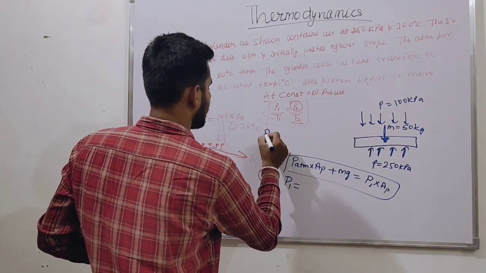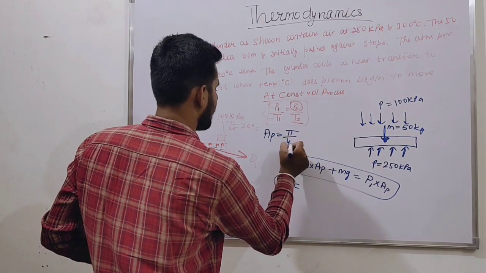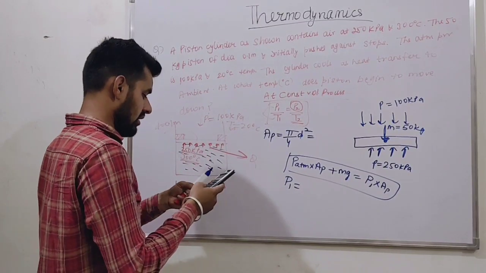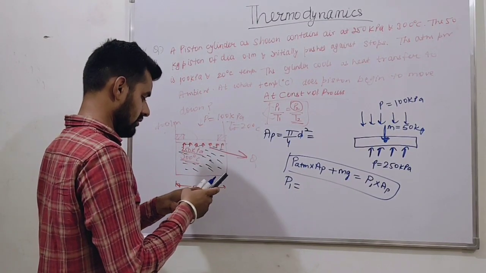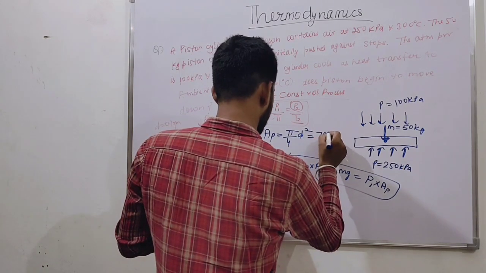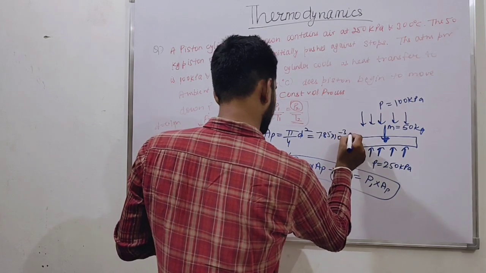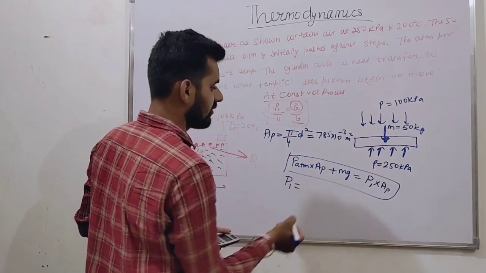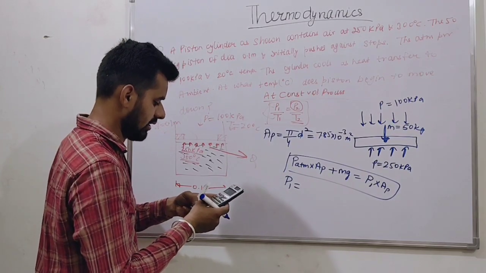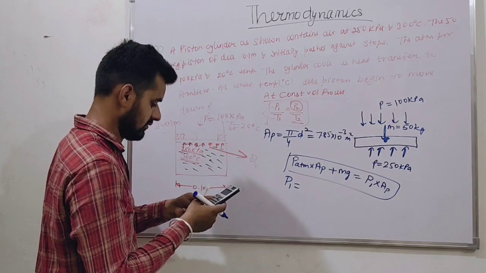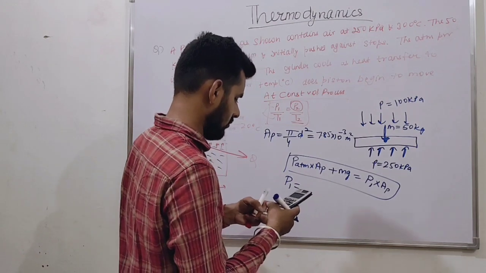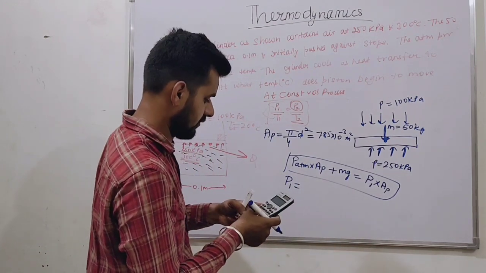We know the area of the piston. How can we find it? We have the diameter: pi by 4 d square is equal to how much? Let us use the calculator. Pi by 4 into 0.1 whole square is 7.85 into 10 to the power minus 3 meter square. Putting this in the equation, we will get the value of pressure: 100 kilopascal into 10 to the power minus 3 into 7.85, this into 1000, plus 50